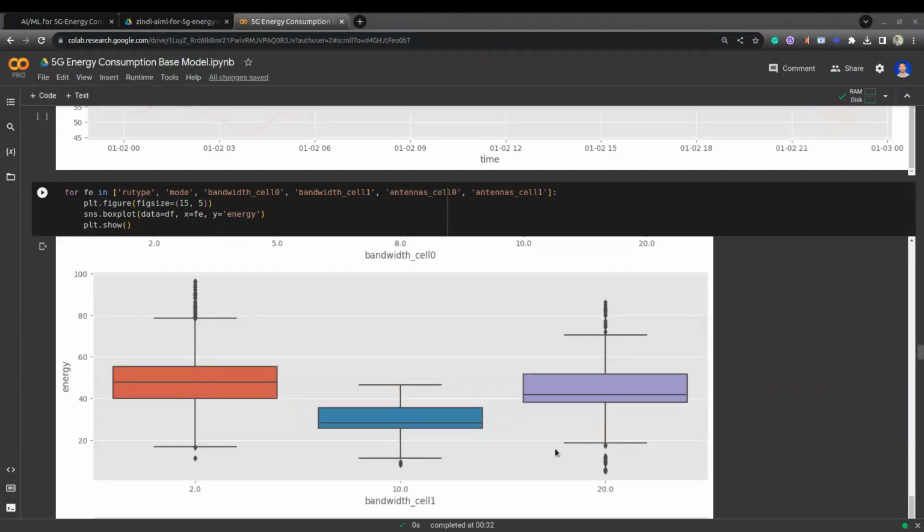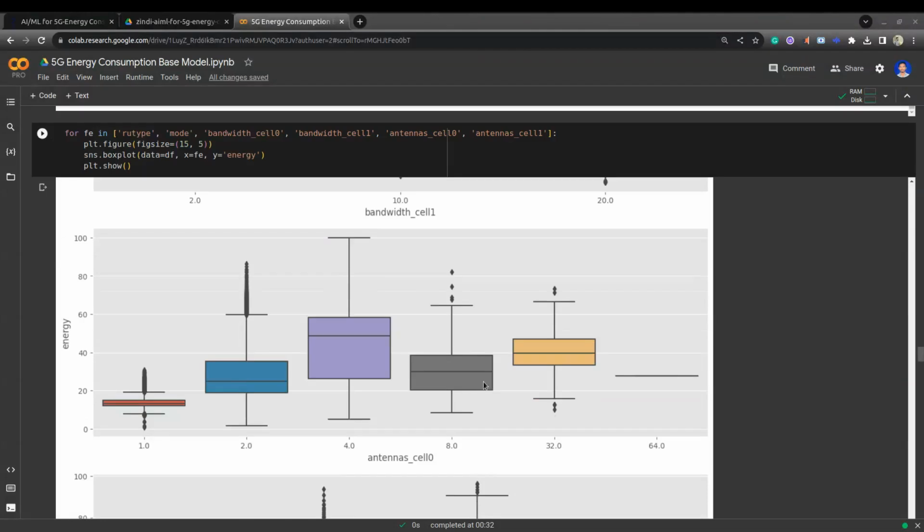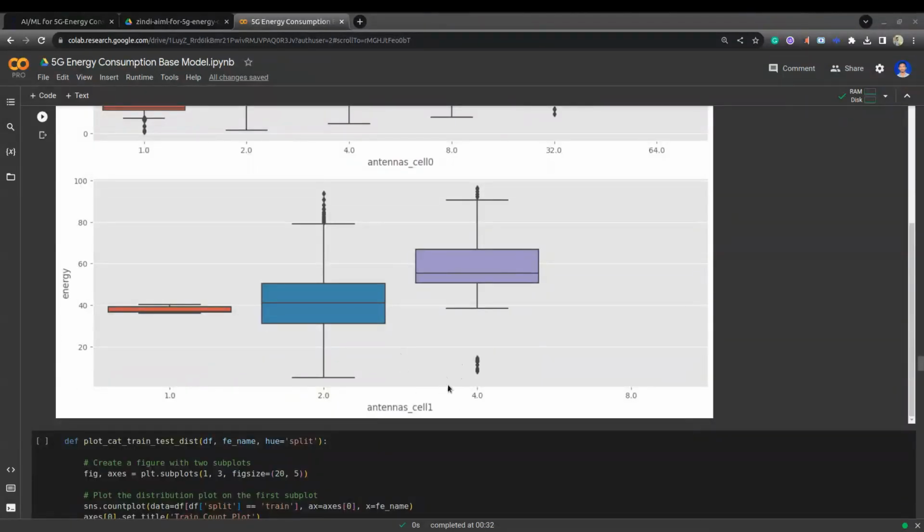For bandwidth cell 1, here also we can see all are close enough. For antennas cell 0, you can see antenna 4 has the higher energy. For antennas cell 1, you can see antenna 4 has higher energy compared to the other two antennas.